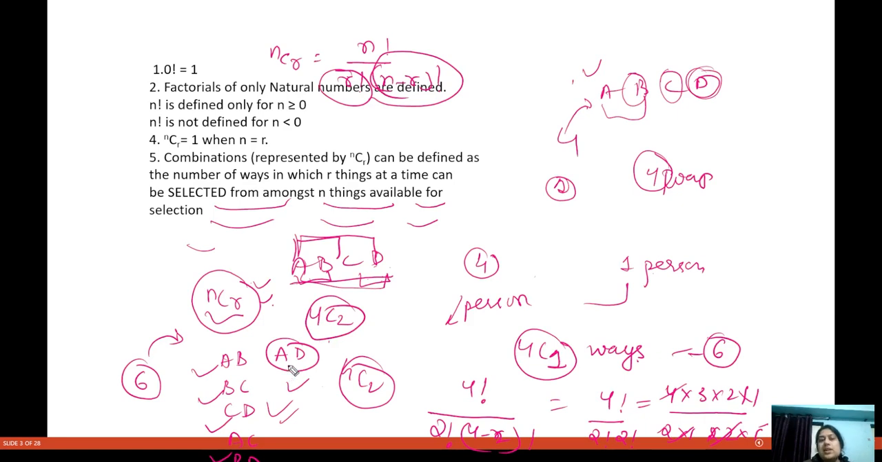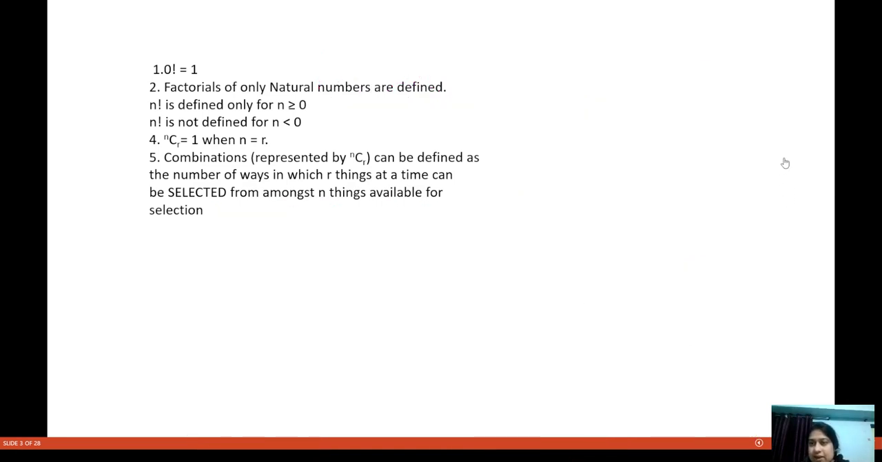Now you had only 4 people and you had to select 2 people, so you were able to do this very easily by counting. But if you have a very large number, you won't be able to make the combinations every time. So you do it this way. You use this formula: nCr is equal to factorial n divided by factorial r, factorial n minus r. This is how we do these kinds of questions.